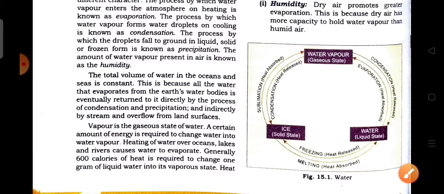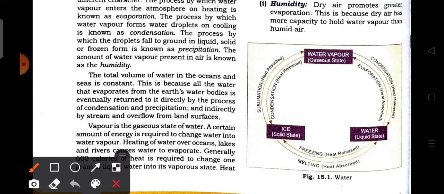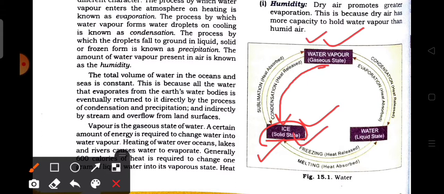And again, by condensation, the water vapor releases heat and goes to the solid or ice state. So it is a direct process. From the gaseous state it directly goes to the solid state, and from the solid state it directly goes to the water vapor state.